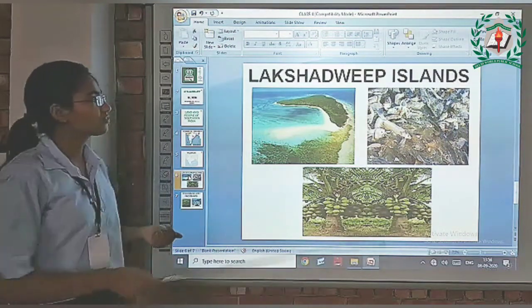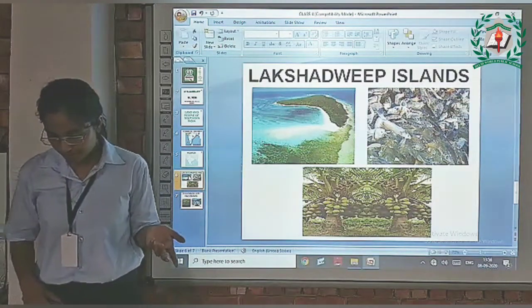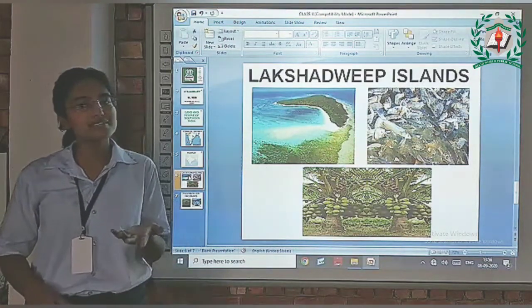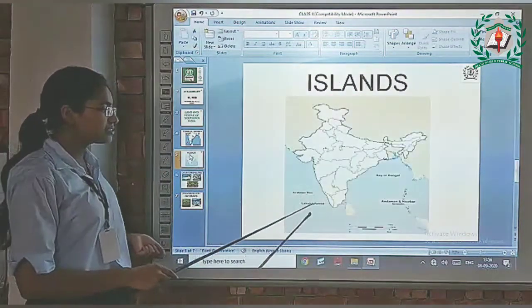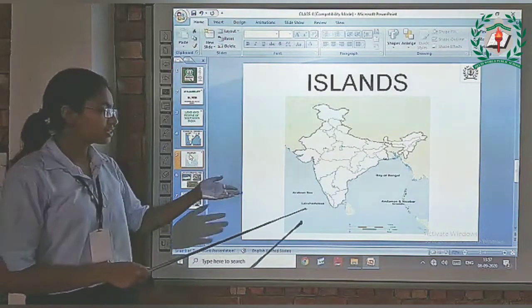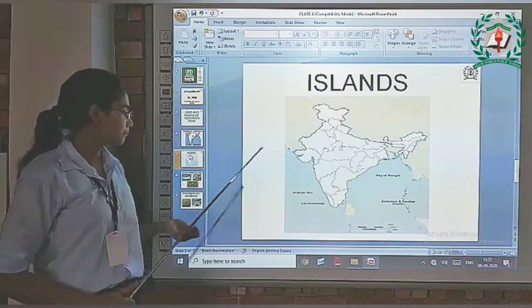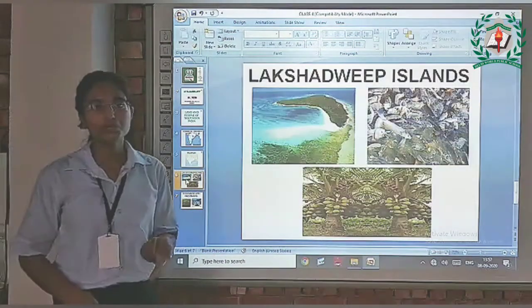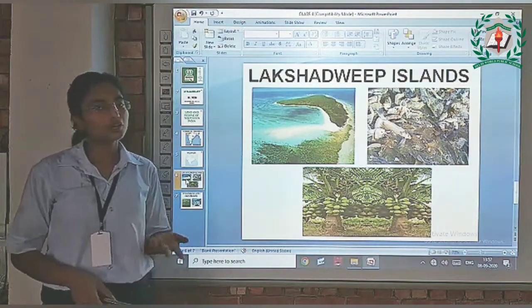So let's know first of all about the Lakshadweep Islands. The Lakshadweep Islands are a set of 36 islands which is near the Arabian Sea. This is the Arabian Sea and this is Lakshadweep Islands, and these are near each other. I have told you that it has a very beautiful landscape which attracts millions of tourists.